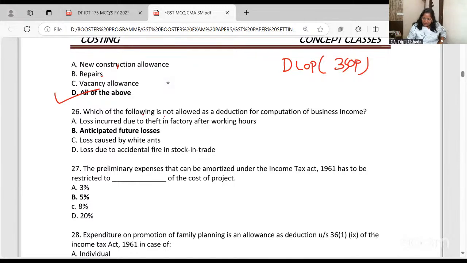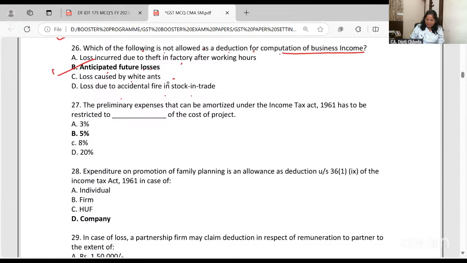Which of the following is not allowed as deduction while computing business income? Loss incurred due to theft is allowed. Anticipated future losses like provisions and reserves are not allowed. Loss due to accident and embezzlement are all actual losses, all these are allowed.